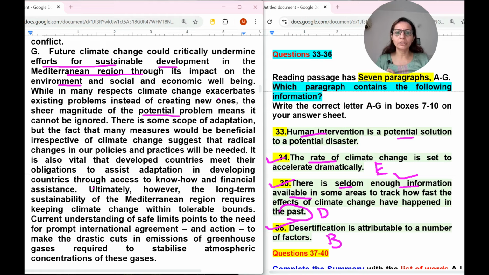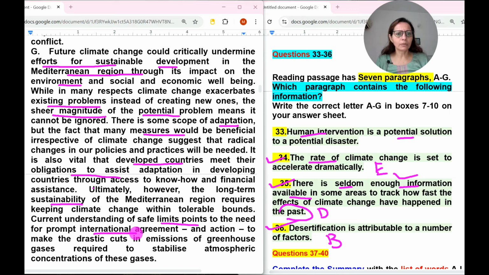While in many respects climate change exacerbates existing problems instead of creating new ones, the sheer magnitude of the potential problem means that it cannot be ignored. There is some scope for adaptation, but the fact is many measures would be beneficial irrespective of this. So it is also vital that developed countries meet their obligations to assist adaptation in developing countries. Ultimately, however, the long-term sustainability of Mediterranean regions requires keeping climate change within tolerable bounds. Current understanding of safe limits points to the need for prompt agreement and